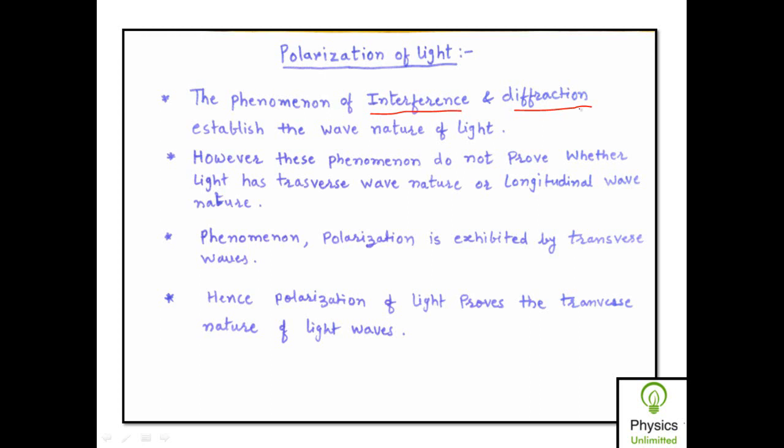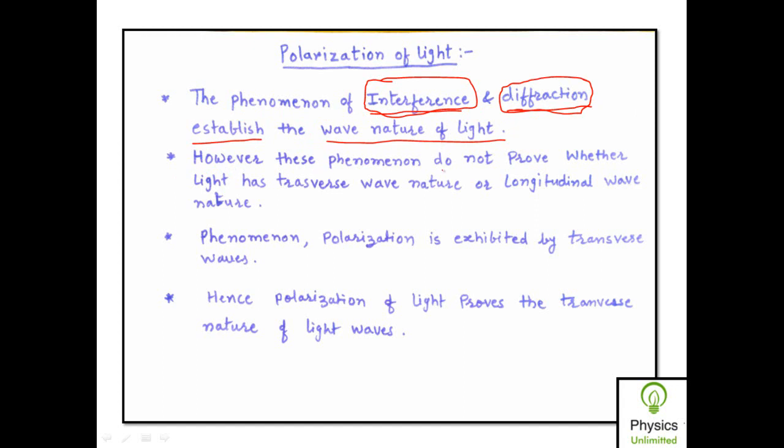While diffraction is also the superposition of two or more waves which are originating from different parts of the same incident wavefront, and it also produces alternate dark and bright fringes on the screen. So this phenomena of interference and diffraction can be explained by using the Huygens wave theory of light, and these two physical phenomena clearly establish that the light has wave nature.